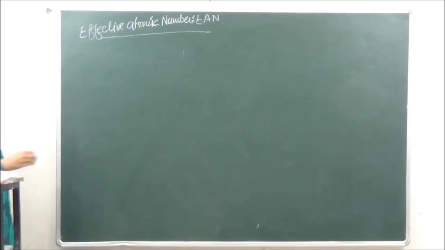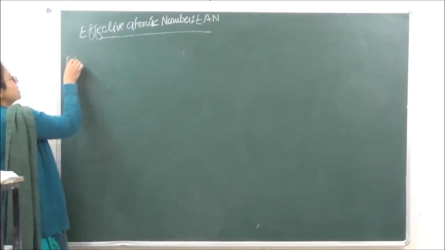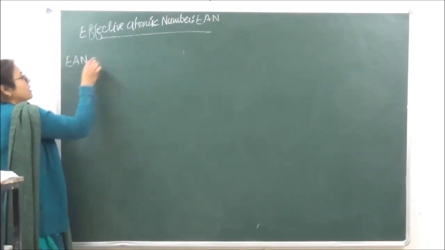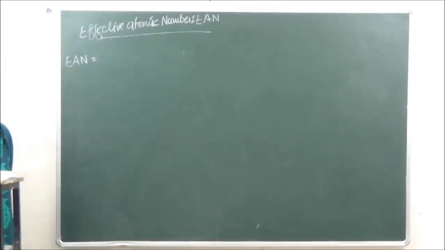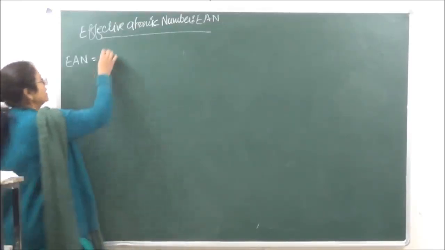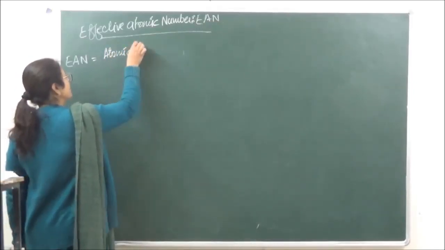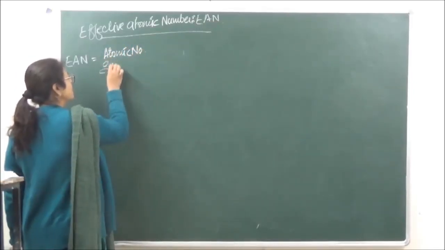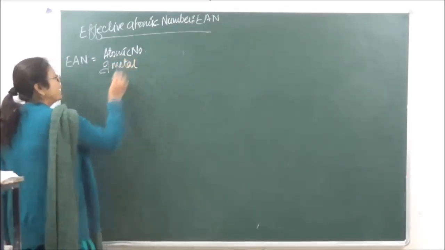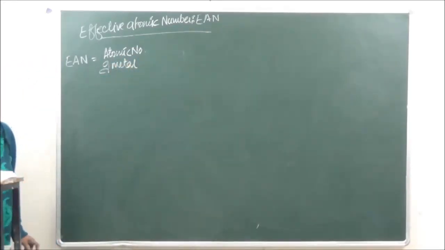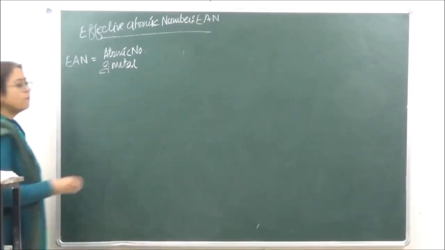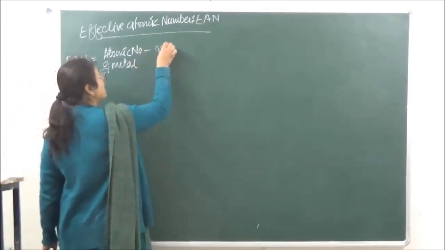So mathematically, if you want to calculate the effective atomic number, it is going to be the atomic number of the central metal atom minus the number of electrons lost in ion formation.